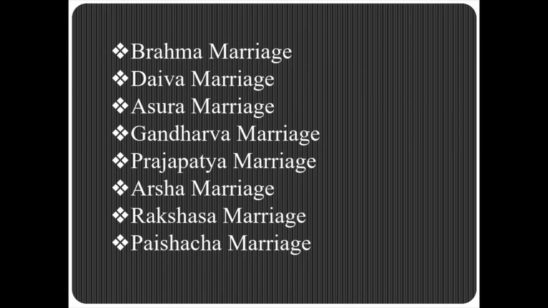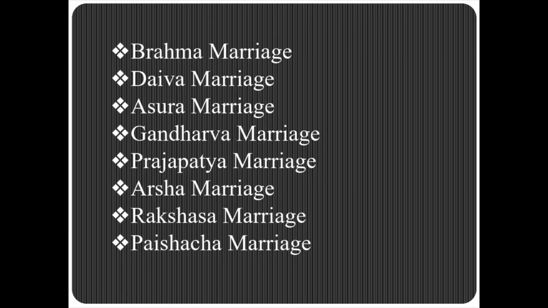So in Prajapatya marriage, the father gives his daughter to the man, offering them to go and do their religious and secular duties. Then comes Arsha marriage, where the father gives his daughter away after having received from the bridegroom one pair of cattle or cows, or two pairs, for uses prescribed by law. That marriage is termed as Arsha, as simple as that.